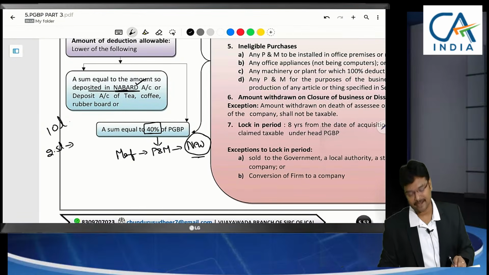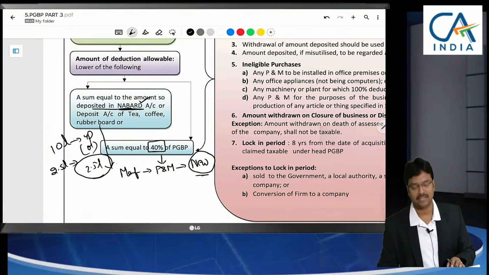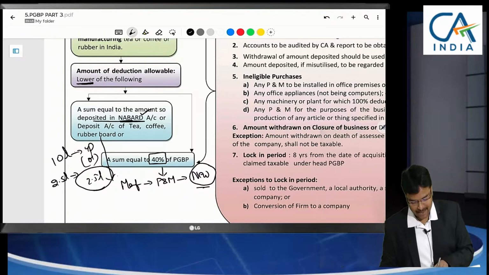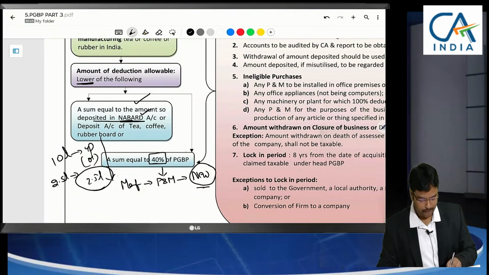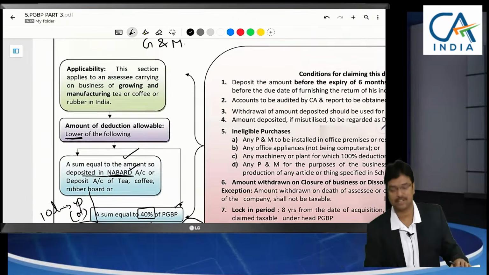Now 40% of profits, 4 lakhs, or 2.5 lakhs, whichever is lower, that means 2.5 lakhs can be claimed as deduction. Amount deposited in NABARD or 40% of the profits, whichever is lower, can be claimed as deduction.